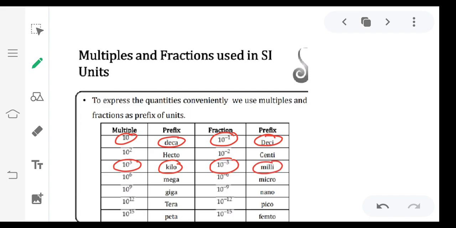10 power 12 means tera. 10 power minus 12 means pico. Similarly, 10 power 9 means giga. 10 power minus 9 means nano. All these multiples you have to remember. It's very important, these multiples. During solving numericals, this data is very important to understand the problem and to convert one unit to another unit.